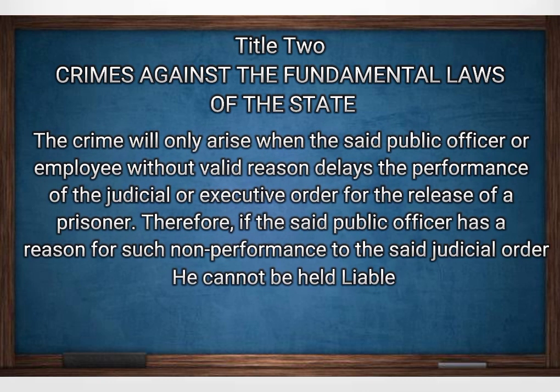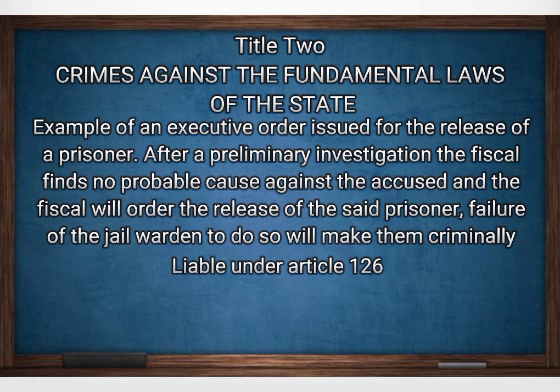The crime will only arise when the said public officer or employee, without valid reason, delays the performance of the judicial or executive order for the release of a prisoner. Therefore, if the said public officer has a reason for such non-performance of the said judicial order, he cannot be held liable. Example of an executive order issued for the release of a prisoner: after a preliminary investigation, the fiscal finds no probable cause against the accused, and the fiscal will order the release of the said prisoner. Failure of the jail warden to do so will make them criminally liable under Article 126.